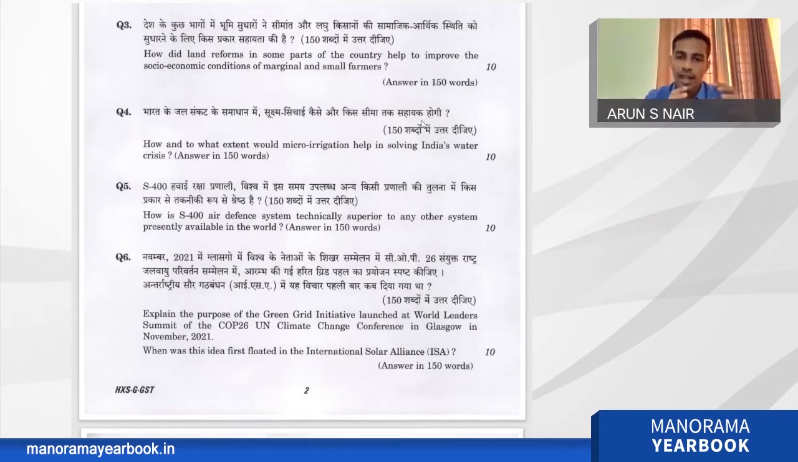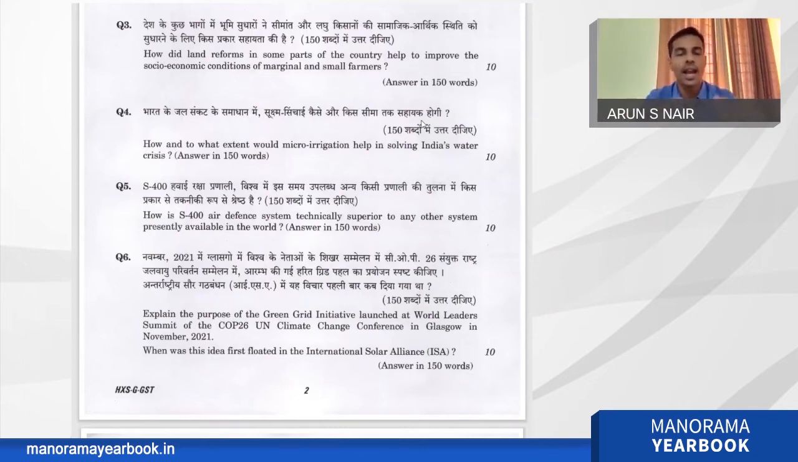No. We can use micro irrigation to some extent, but it is not the one and only solution for the water crisis, because we need to include conservation of water, conservation of forest, rainwater management, and watershed area management. All those things are also needed. Only to some extent can the water used for agriculture be saved by micro irrigation and efficiency improved, but it is not a single-stop solution for India's water crisis. This should be the flow of the answer, because how and to what extent makes it an analytical question.